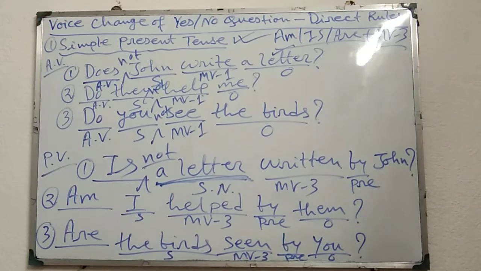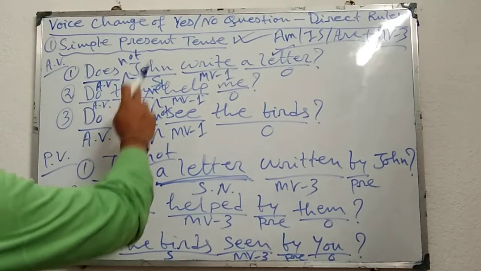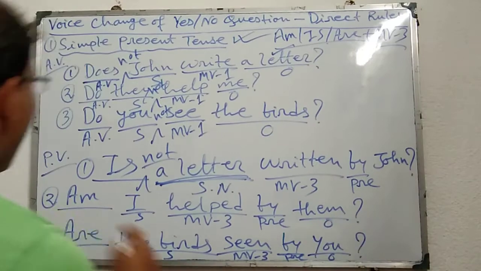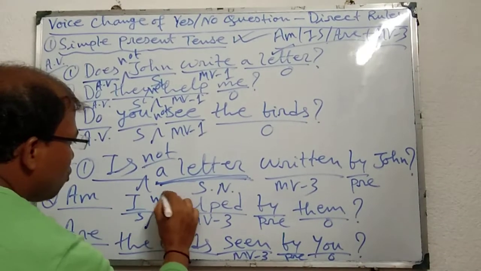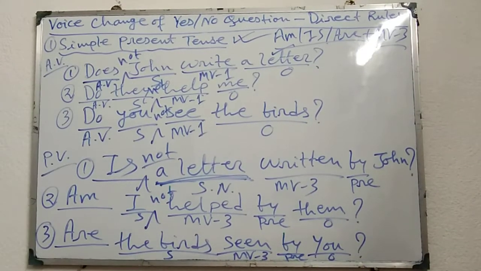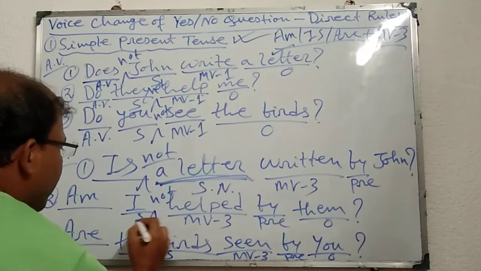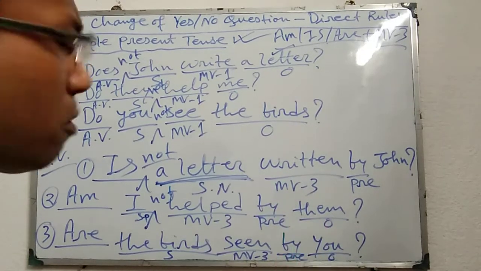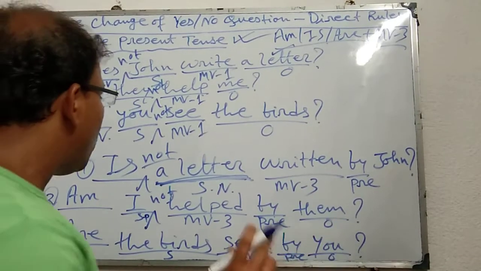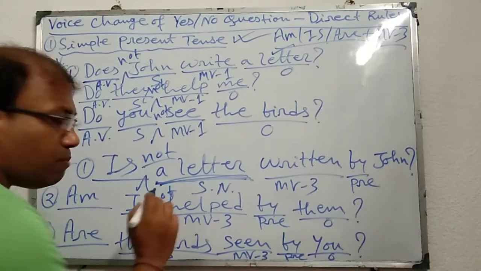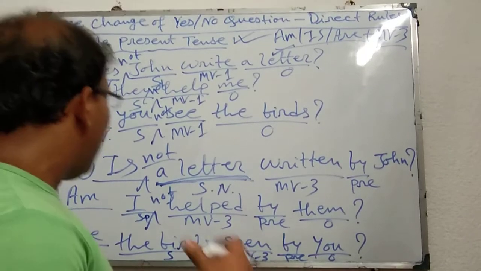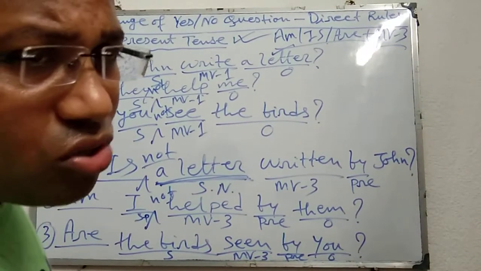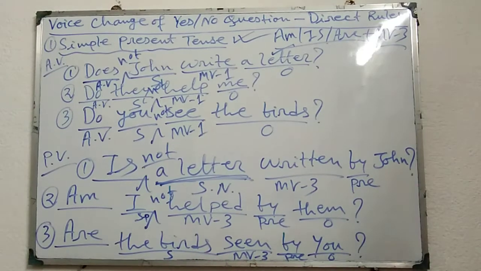Similarly, second sentence, do they not help me, am I not helped by them. Here I, it is a subject pronoun, that's why if we use the full form of not, then not should be placed just after the subject pronoun. But if we use the shortened form of not, then we can use it before the subject.